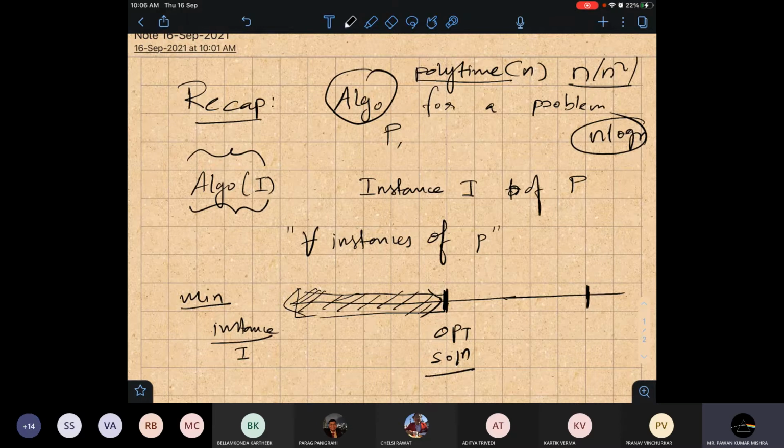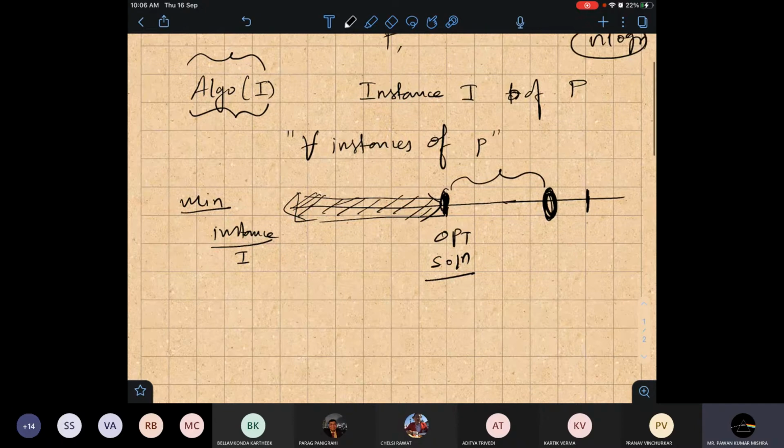Suppose one has designed an algorithm and its output is somewhere in this range for some instance I. We check how far it is from the optimal. Generally, for all instances we cannot verify, so we give a bound which works for every instance.